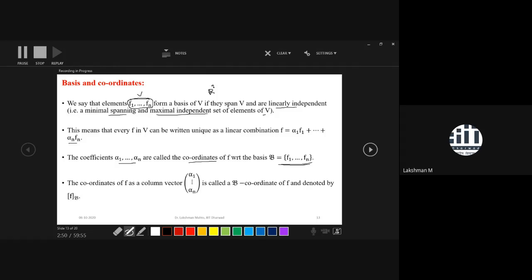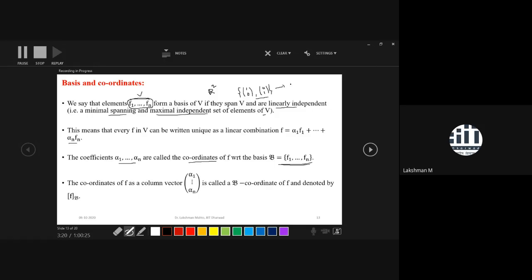A standard basis of R2 is the direction of the perpendicular axes. So 1 0 is the direction of the horizontal axis, the x1 axis, and 0 1 is the direction of the vertical axis. This basis we call the standard basis.